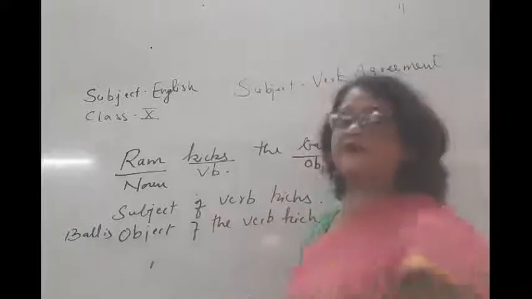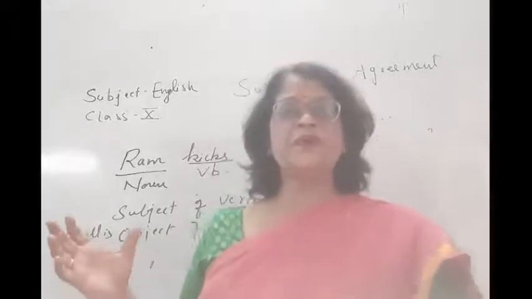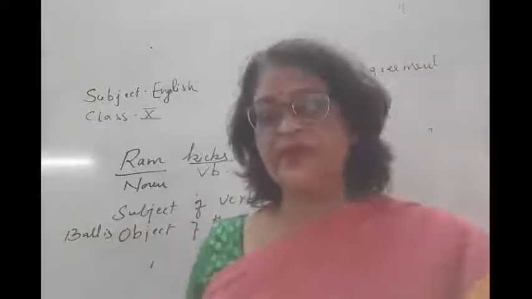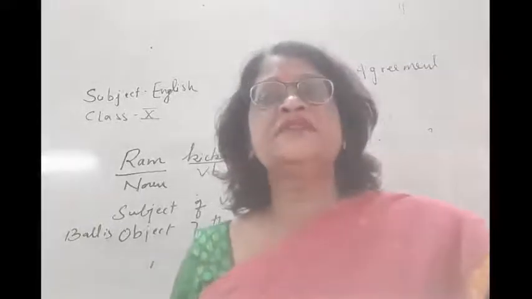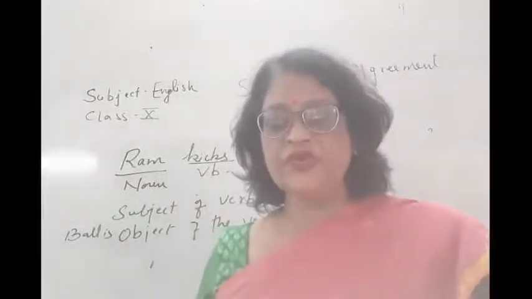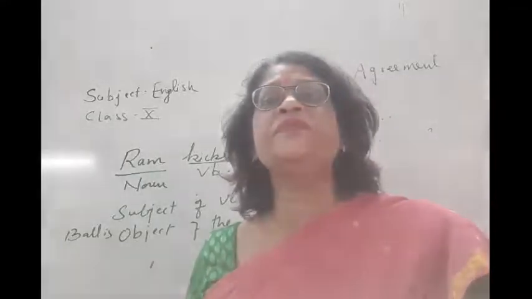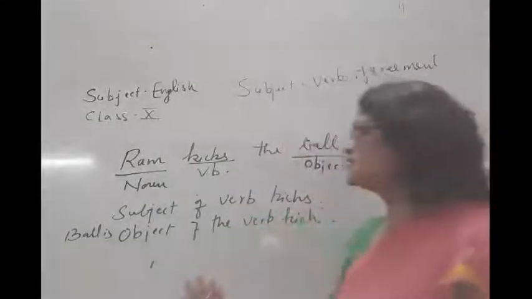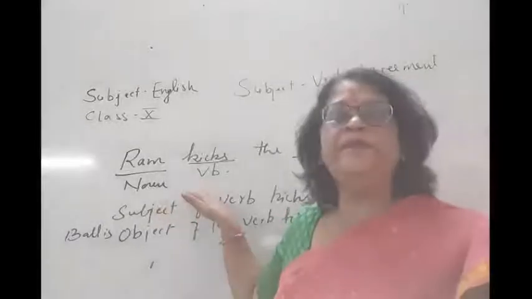Okay, so once again I revise these two things because the topic of today is subject verb concord. Verb I have cleared, just now I have told you about verb. I have also told you about subject. So what is the subject? Once again I revise with you. Subject is the noun or pronoun that comes before the verb.